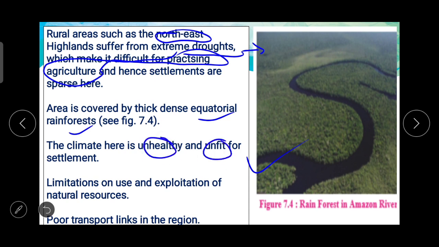The climate here is unhealthy and unfit. अगर climate unhealthy और unfit रहेगा तो लोग वहाँ पर नहीं रहेंगे. Limitations on use and exploitation of natural resources. Available है ही नहीं, और अगर है तो उस पर पाबंदी लगी हुई है, लिमिटेशंस है उसे यूज़ करने में. एंड द मोस्ट इम्पॉर्टेंट थिंग, poor transport links in the region. Nowadays, transportation is very important while settling down somewhere.